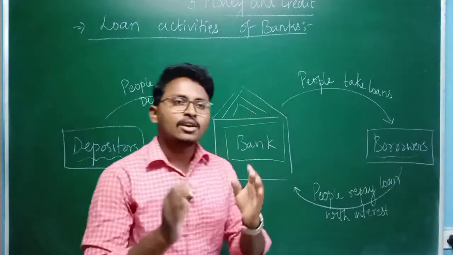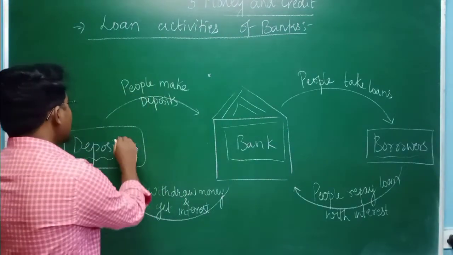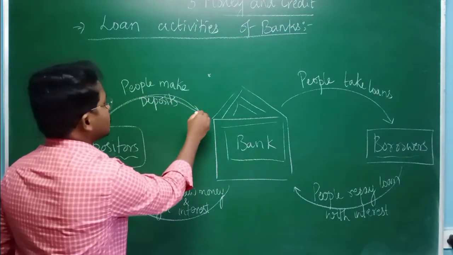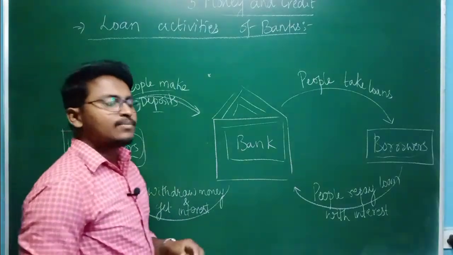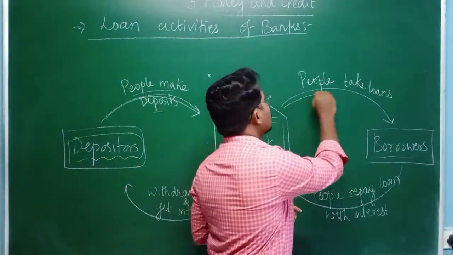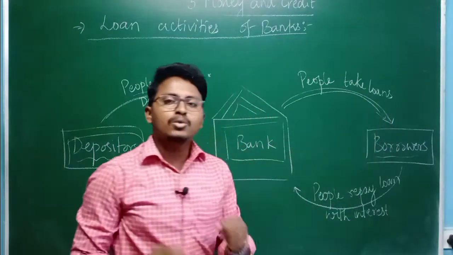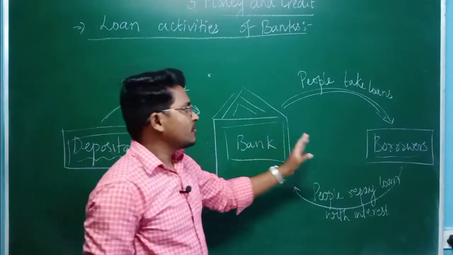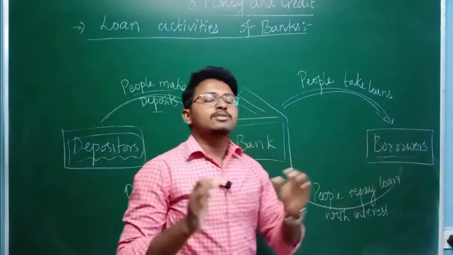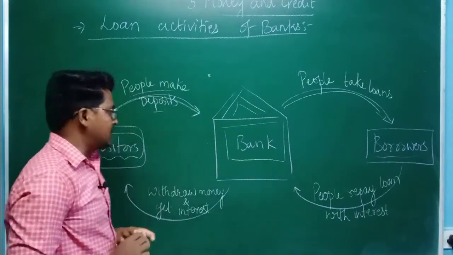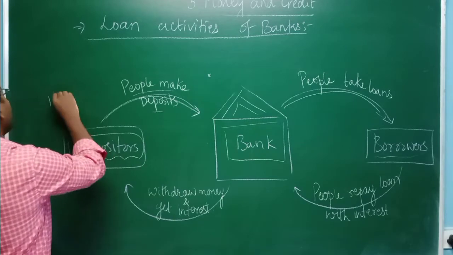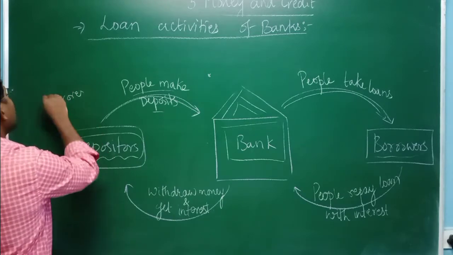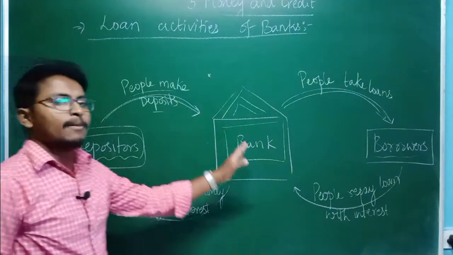Those people who deposit money into the bank we call depositors, and those who borrow money or take loans from the banks we call borrowers. For example, suppose depositors have deposited 1 crore rupees in the bank.